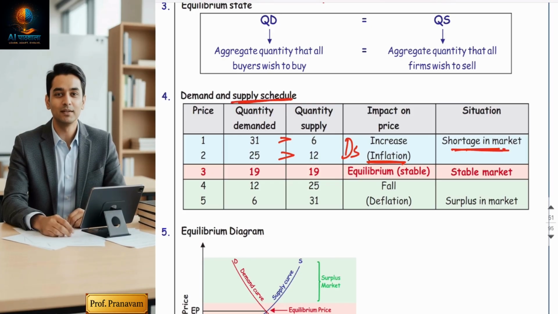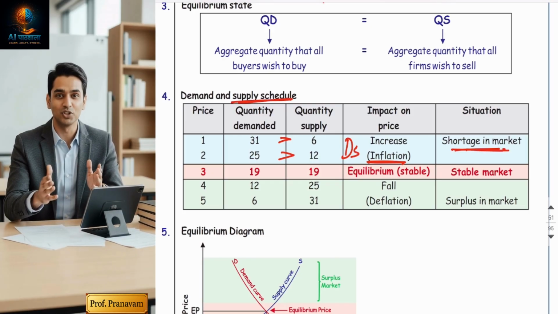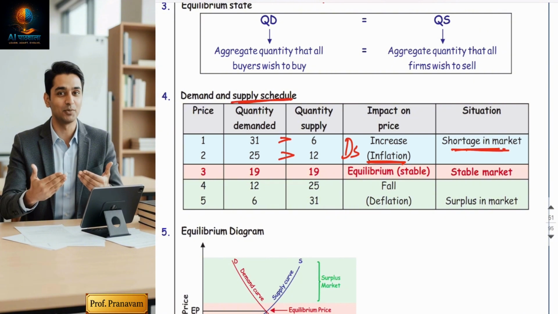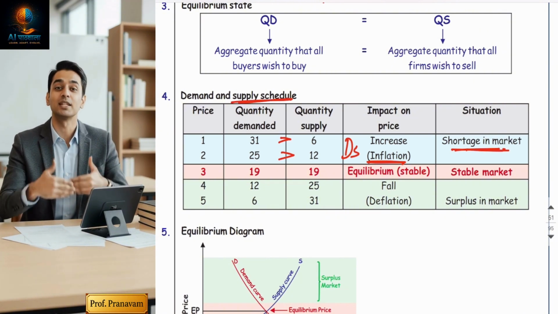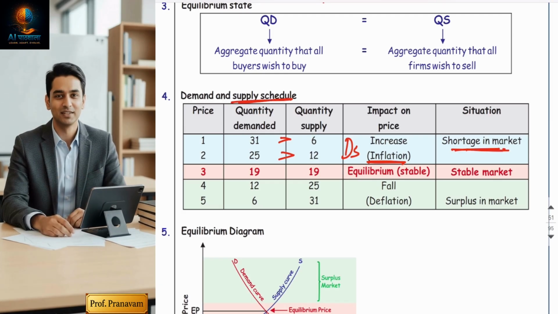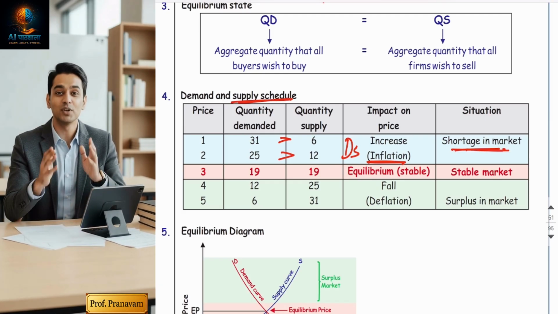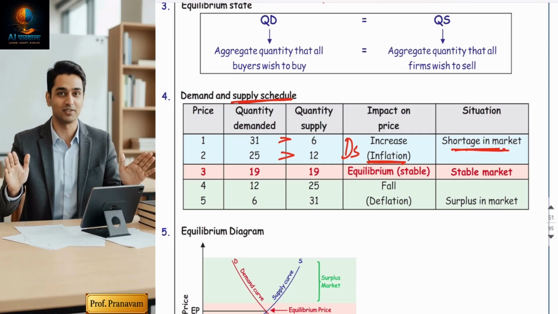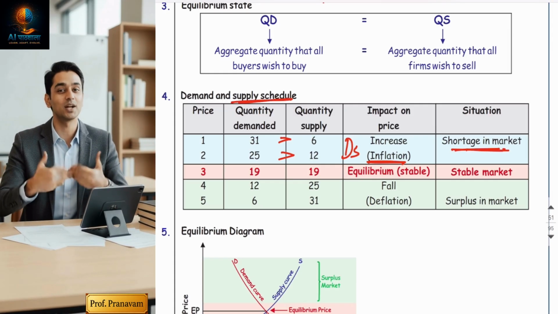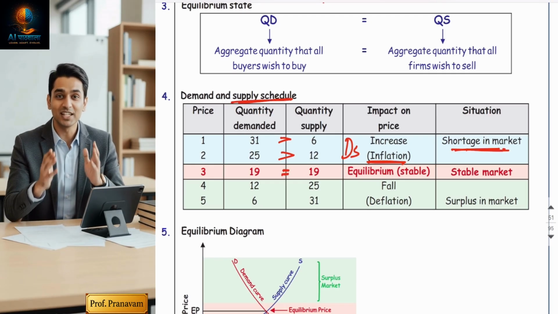Because sellers get the opportunity to increase the prices, because they're too confident now to sell all their goods. So whenever there is a shortage in the market, always keep in mind, prices always increase. But at price 3, which is the orange shade, demand and supply are equal, right?